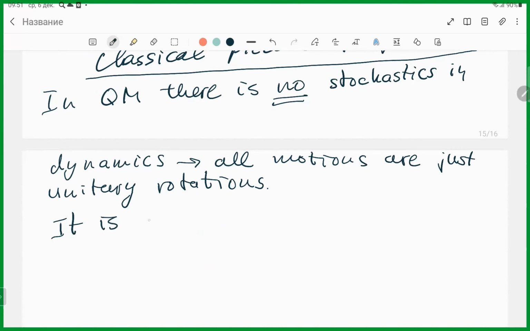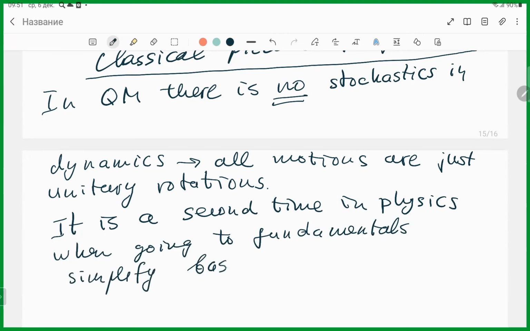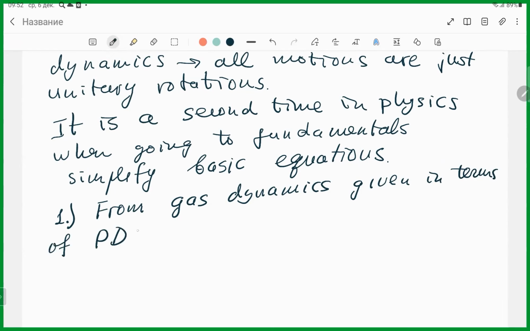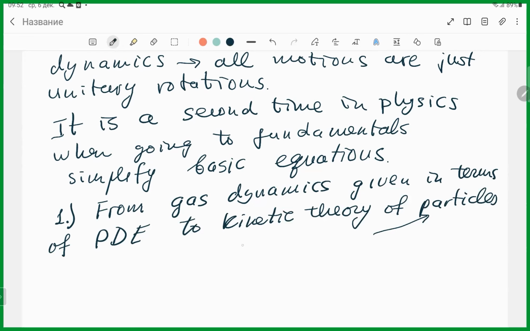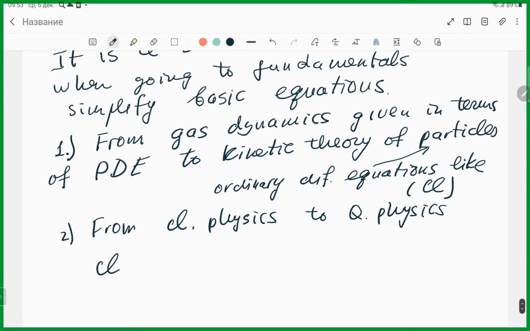By the way, it is the second time in physics when going to fundamentals simplifies basic equations. First was when people went from gas dynamics, given in terms of partial differential equations, to kinetic theory of particles. And there we have ordinary differential equations, like classical. In quantum mechanics, we go from classical physics to quantum physics, and classical, that were ordinary differential equations, went to just rotation.